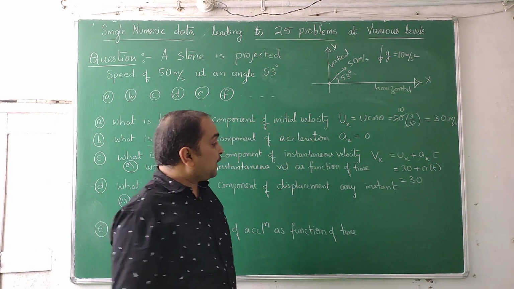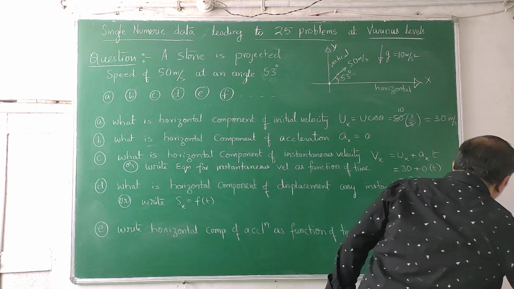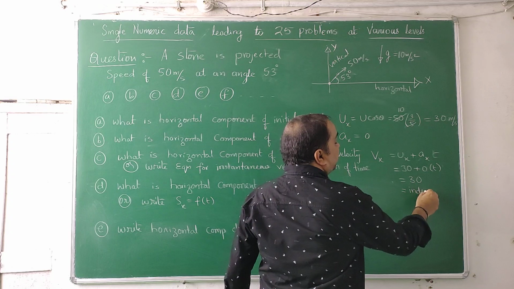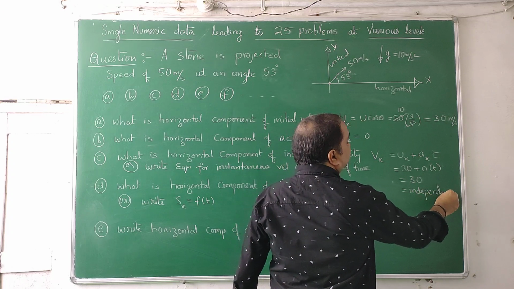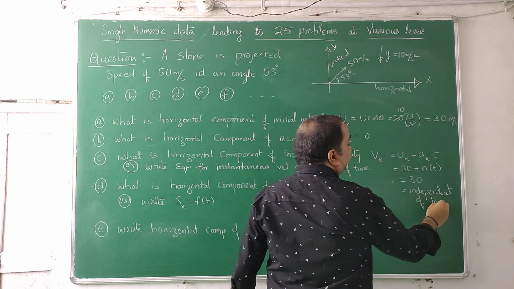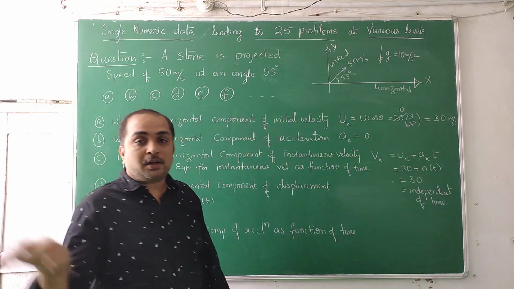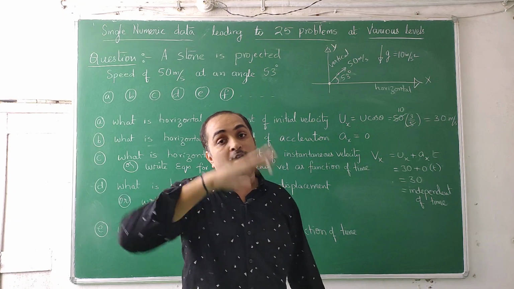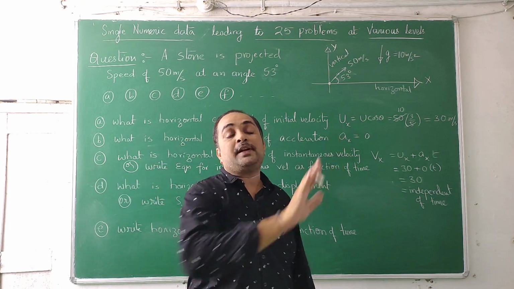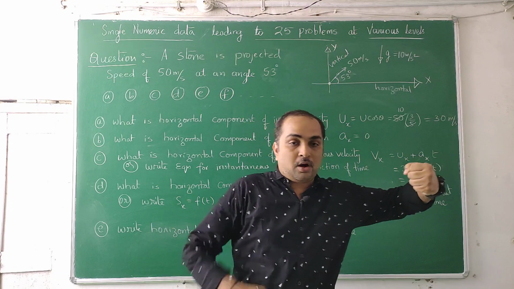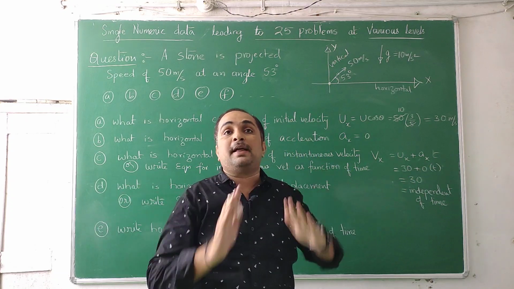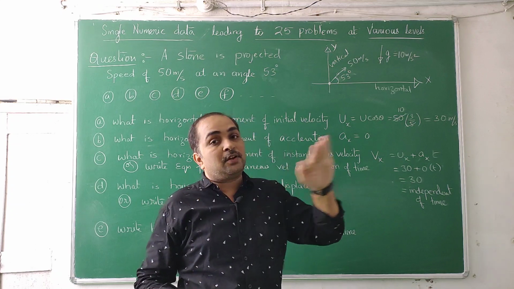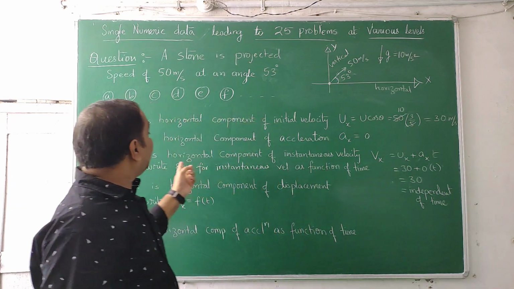So now we can write that it is independent of time. The horizontal component of velocity, once you have projected it, say it is 30 meters per second in the horizontal direction, not in the vertical direction. Throughout the motion, it remains 30 meters per second, as there is no pull or push in the horizontal direction. There is only gravitational pull in the downward direction. So vertical velocity changes, horizontal velocity doesn't change. That we can infer from this.